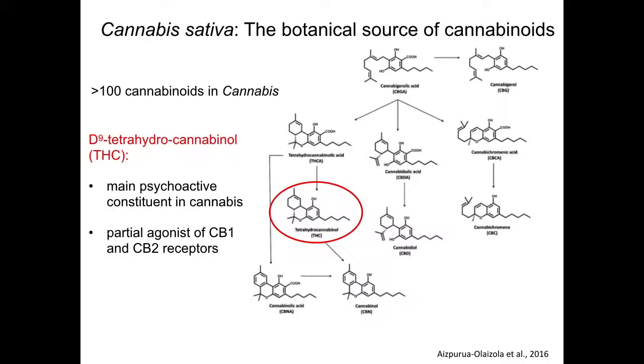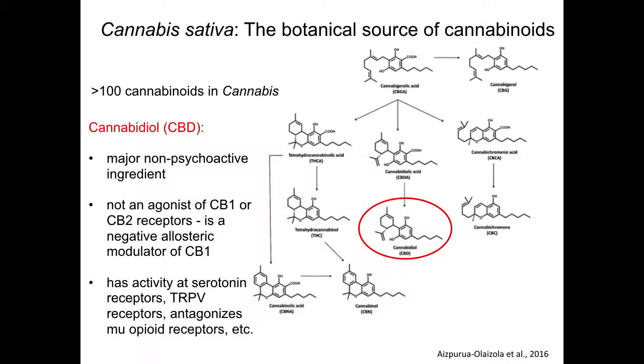The main botanical or natural source of cannabinoids comes from the cannabis plant. There are over 100 cannabinoid structure compounds in cannabis. Of these, delta-9 THC is the main psychoactive compound in cannabis. It is a partial agonist of CB1 and CB2 receptors.